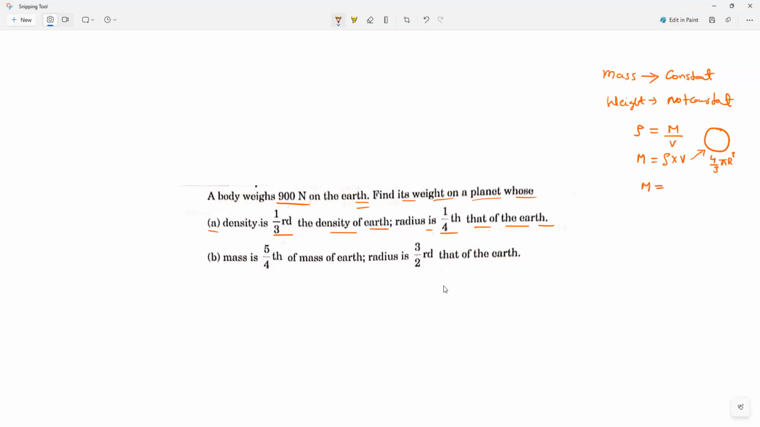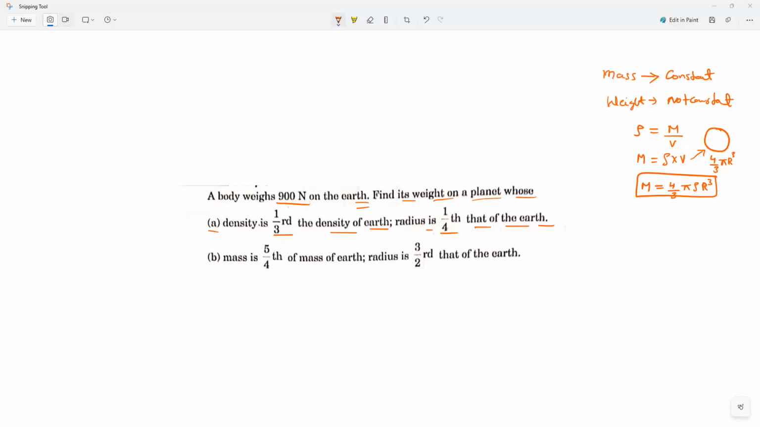Mass is equal to how much, guys? Speak loudly. Mass is equal to 4 by 3 into pi into rho into r cube. This is the formula which we derived in yesterday's class. Am I right, guys? Girls, everybody, please respond. So that is what it is. Now they are asking.